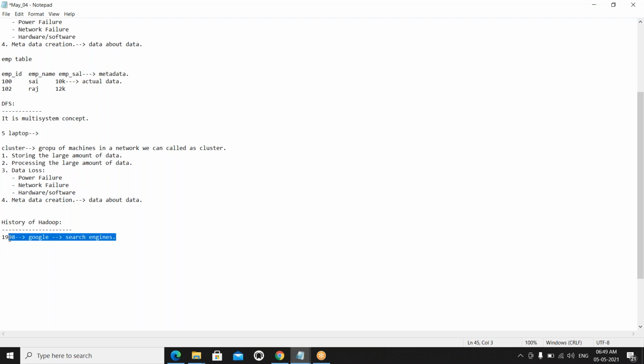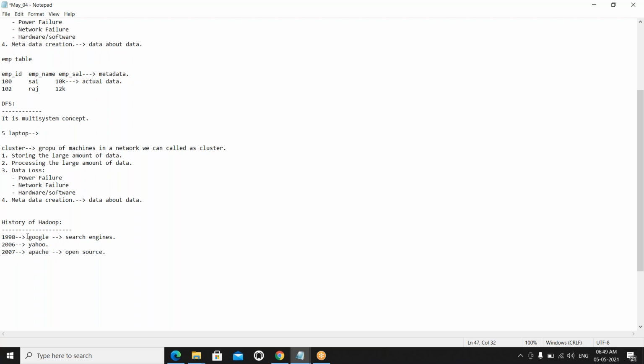After that, in 2006, Yahoo acquired this Hadoop environment, means Hadoop software. Yahoo acquired this. And after that, in 2007, Apache, one of the companies, acquired this and made it open source. Apache acquired it and made it open source in 2007.